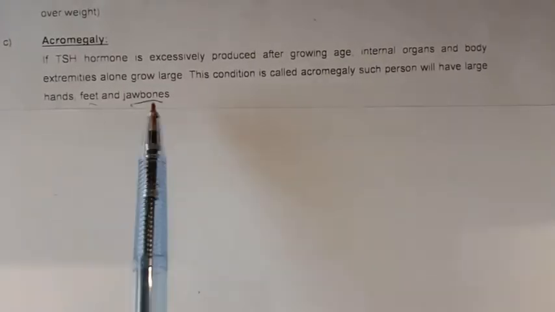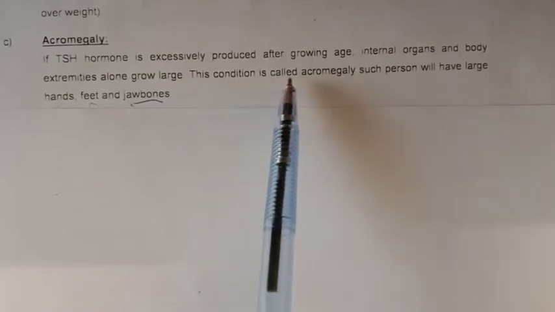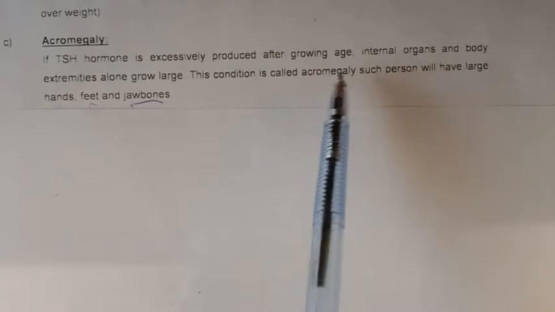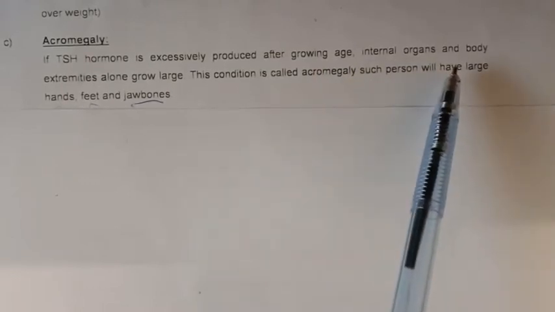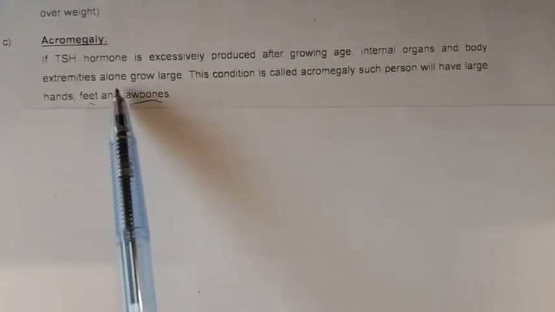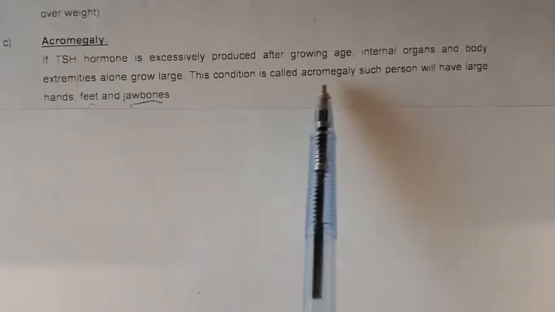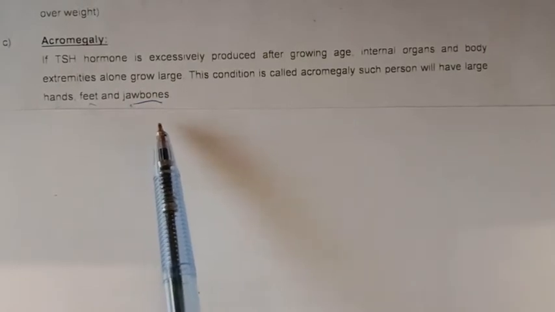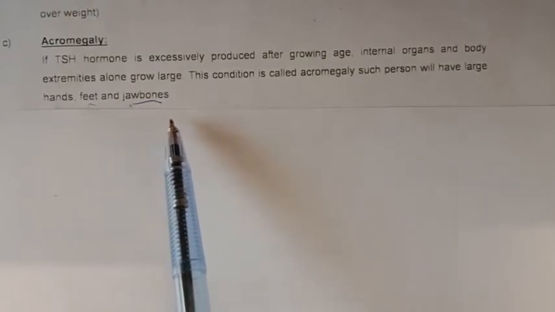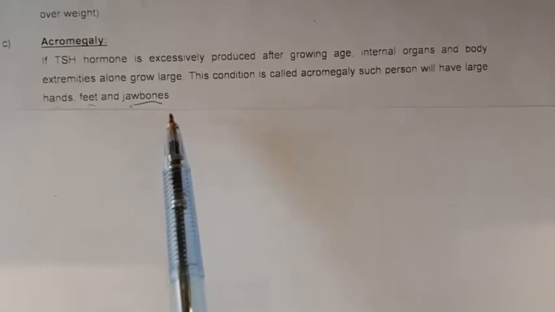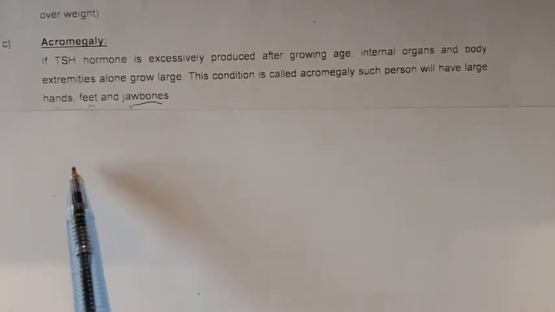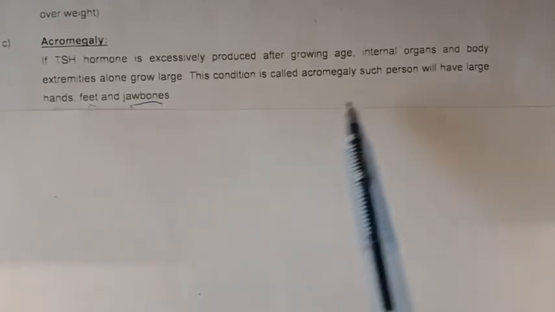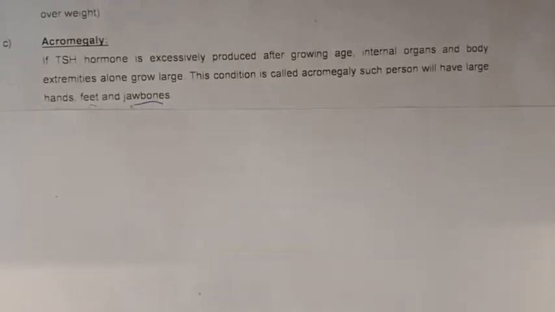If somatotropic hormone is produced excessively after growing age, the internal organs and body extremities, meaning hands and feet alone, grow large. This condition is called acromegaly. Such a person will have large hands, feet, and jawbone. So at maturity, when this hormone is produced in large quantities, the body extremities like hands, feet, and jawbone increase rapidly. Such a condition is called acromegaly.